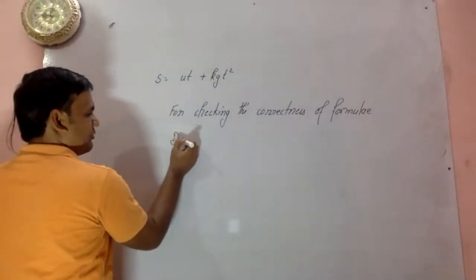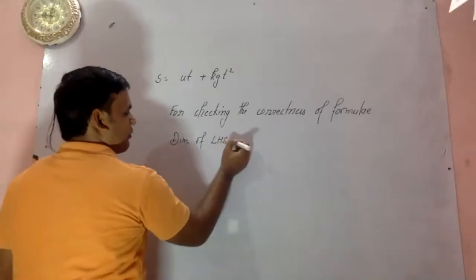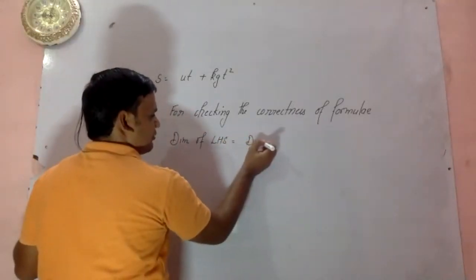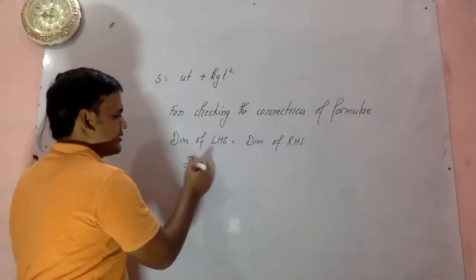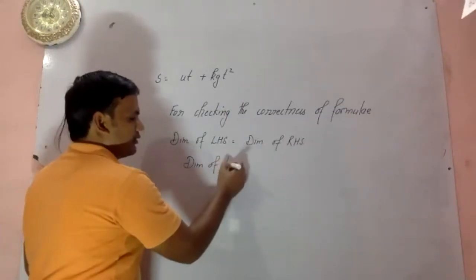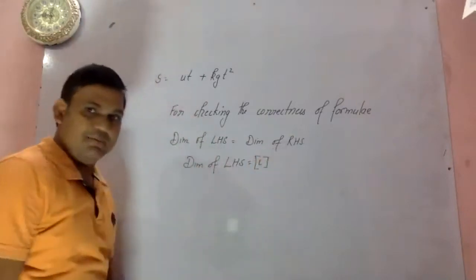Dimension of LHS should be equal to dimension of RHS. And you will write here, dimension of LHS is L raised to the power 1, because it's a distance. So it will be L.